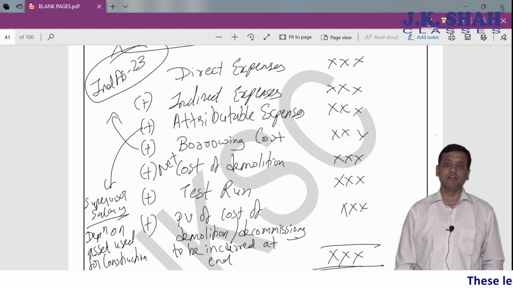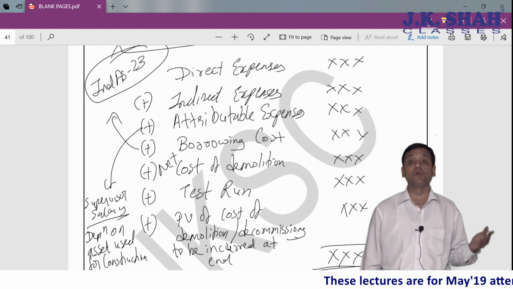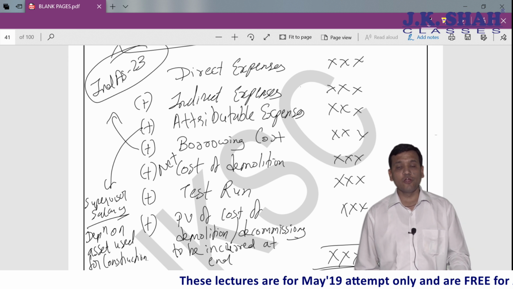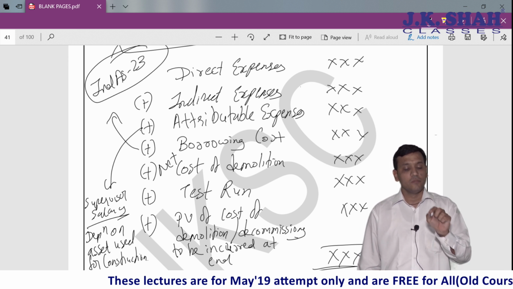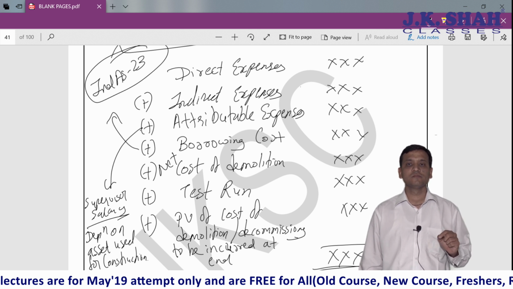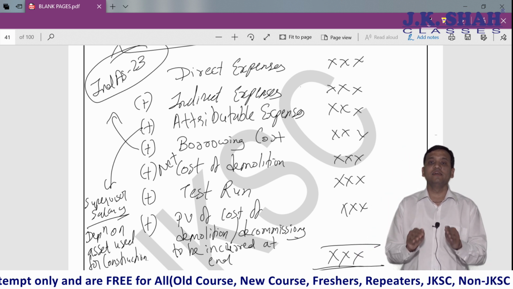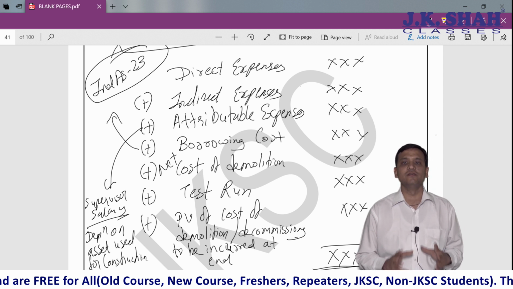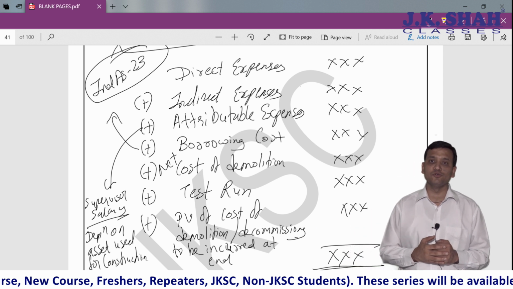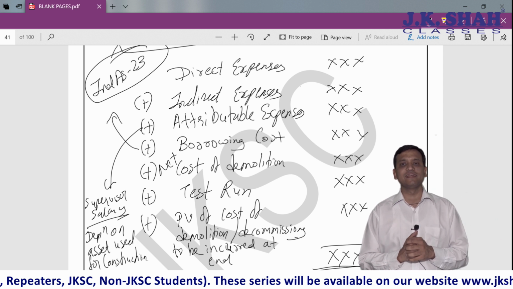So whenever this expense will be incurred, it will be capital work in progress to bank, capital work in progress to depreciation, capital work in progress to supervisor salary, and so on. Capital work in progress to interest if it is borrowing cost, capital work in progress to obligation, that is nothing but to provision for decommissioning cost. Once everything is done, thereafter the balance in this capital work in progress account will be transferred to the actual asset account by passing an entry.